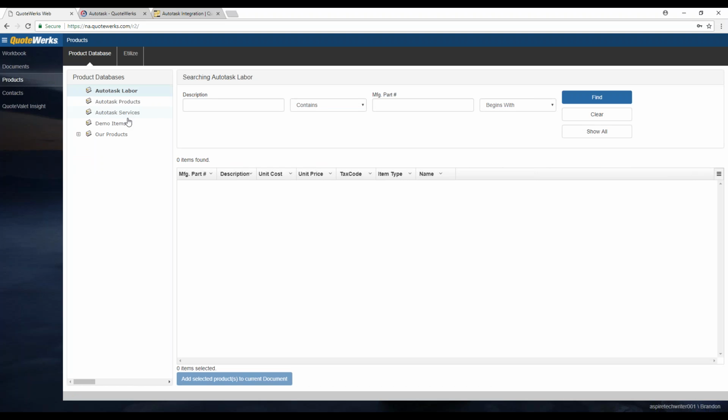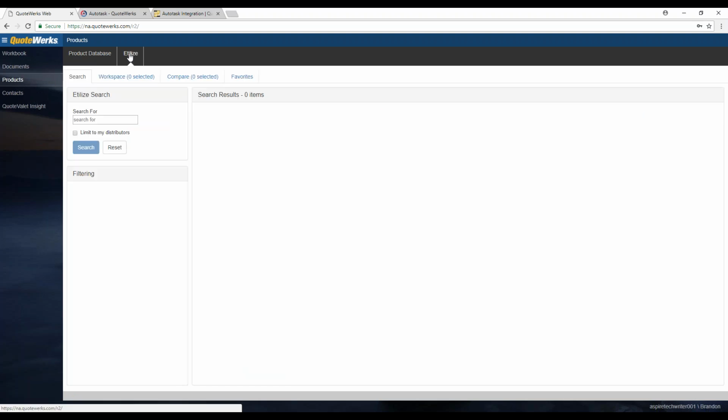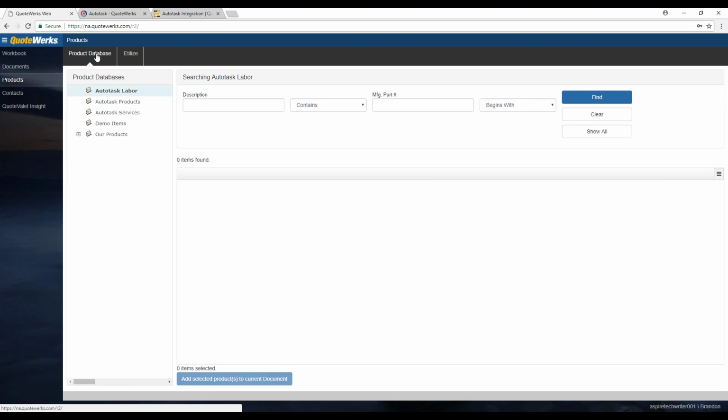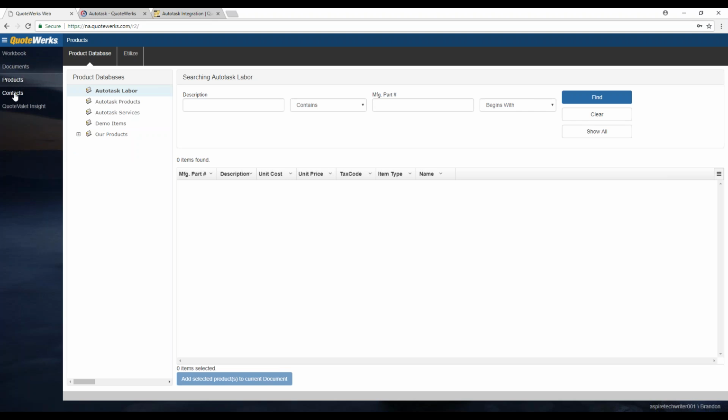Products. When I click on products, this will show me a list of the product databases that I have in QuoteWerks. So in this case, my Autotask labor products and services databases. I also have some default QuoteWerks databases that I've included here. And then I have access to Utilize as well. We'll get to Utilize in just a moment, because that is going to be a little different format than what you've seen previously.